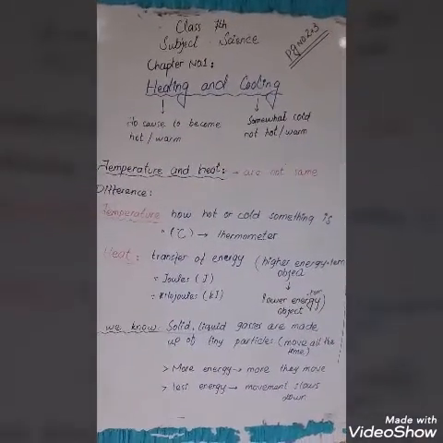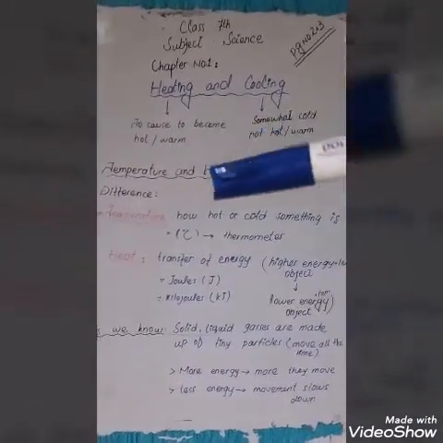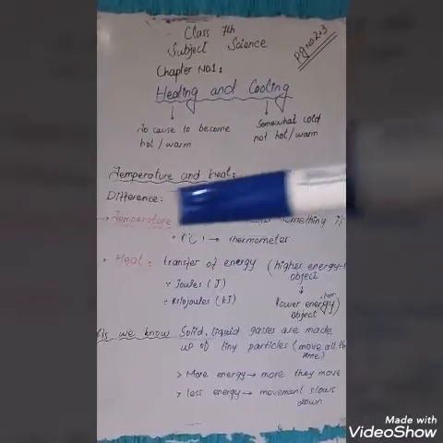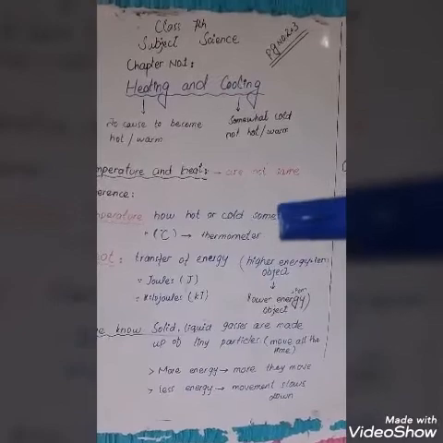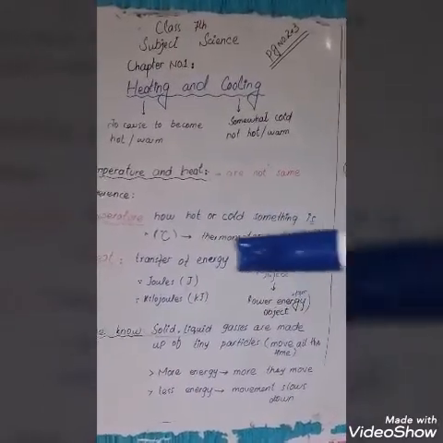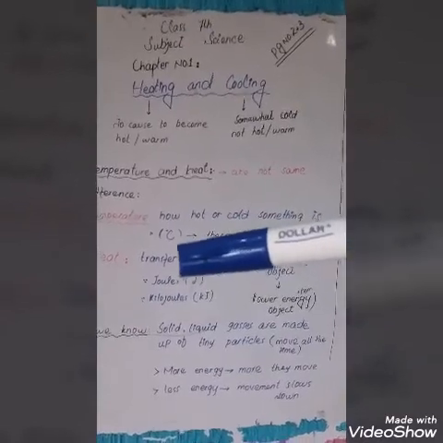The difference is, how hot or cold something is, is called temperature. It is measured in degrees Celsius and measured by a thermometer. Heat is the transfer of energy from a higher energy object to a lower energy object. Its units are joules (J) and kilojoules (kJ).